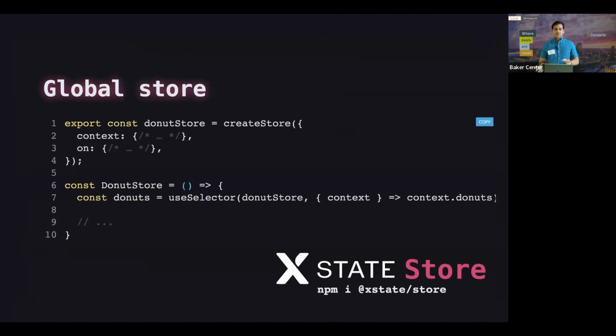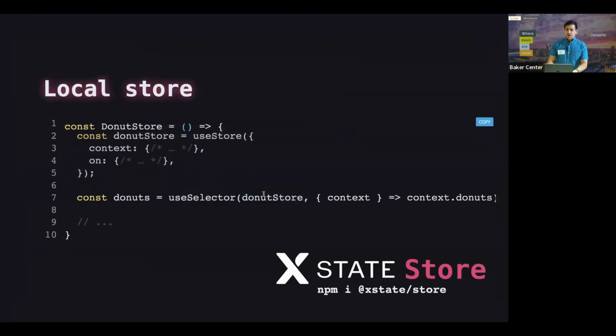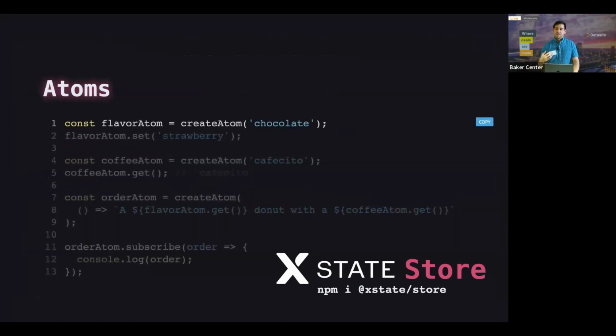So XState Store, another cool thing about this is that it acts both like a global store where you could use it just like Zustand and just like Redux, and then you just use a selector, put it in and grab whatever you need. But it can also be a local store too, so it works just like useReducer as well. And the third trick is it also works as an atomic library.